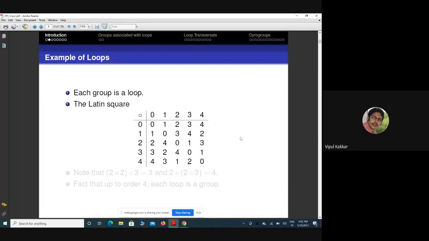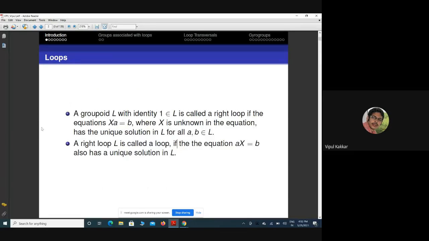So what is a Latin square? A Latin square is a rectangular array in which each element appears exactly once in a row as well as in a column. Why is this happening? Because we have the uniqueness of the solution of the left equation and the right equation. If we recall the equation ax = b, if we fix a and vary b, this corresponds to the row in front of a.